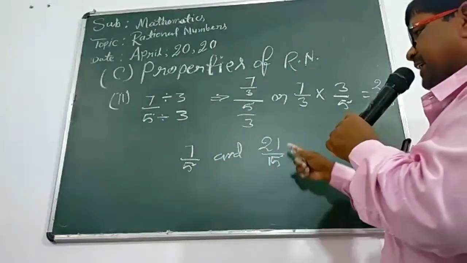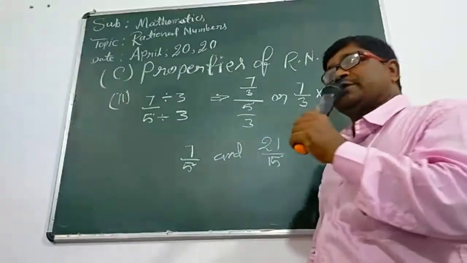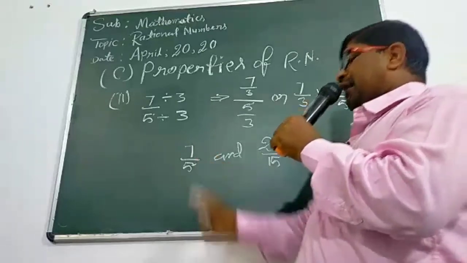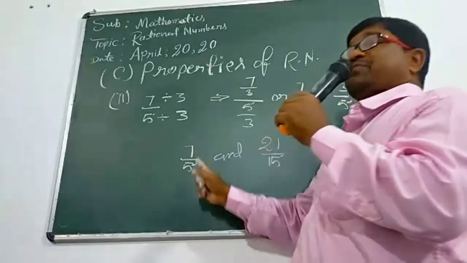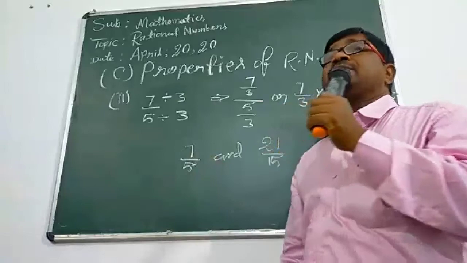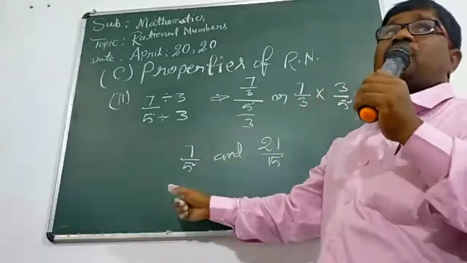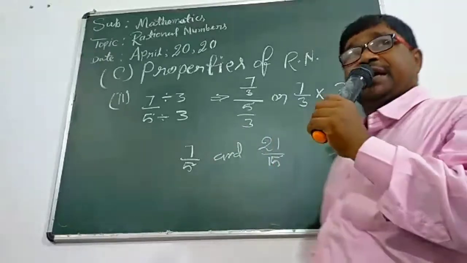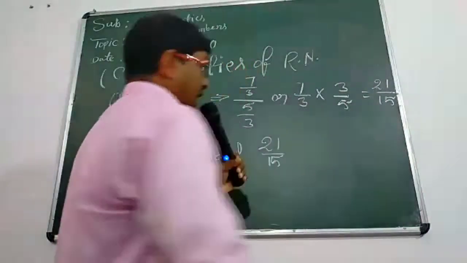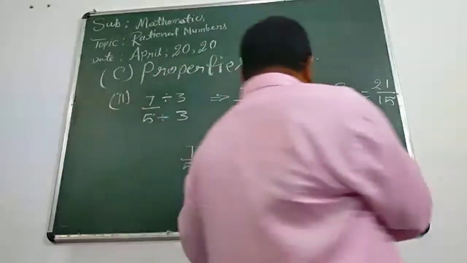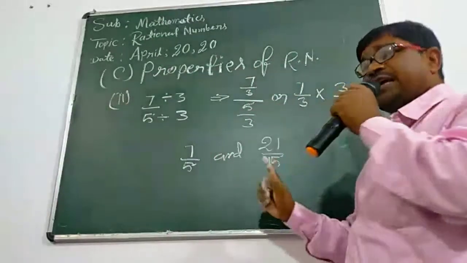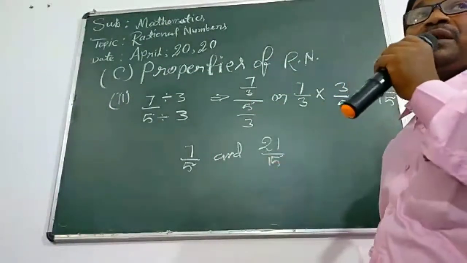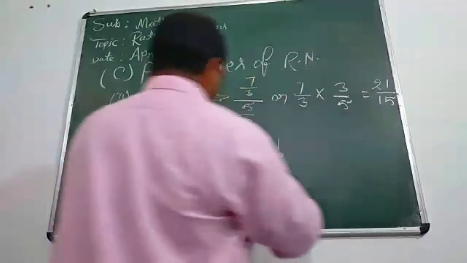In the same case, 21 upon 15 is also a rational number. After finding the HCF of 7 and 5, you will get 1. So this is called a standard form. And after finding the HCF of 21 and 15, you will get 3. So this is not in its standard form, but they are equal.